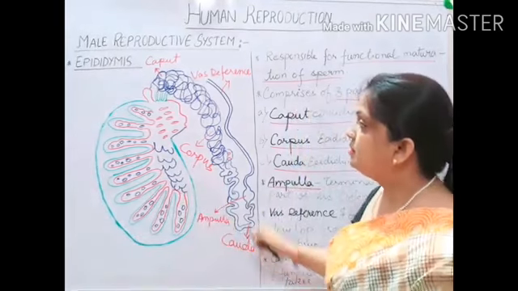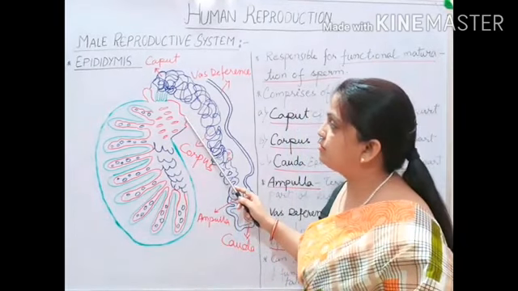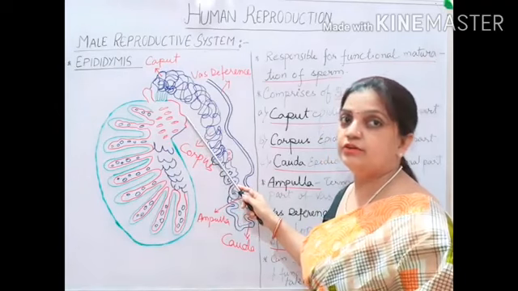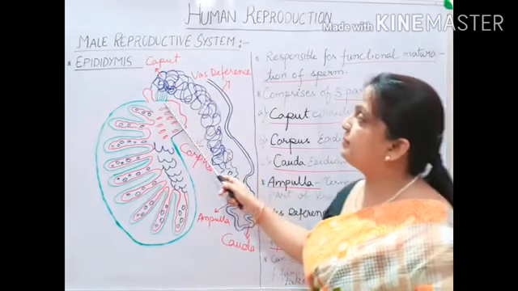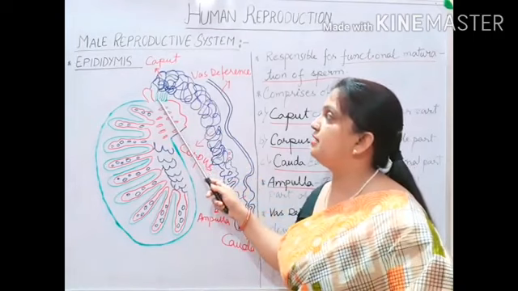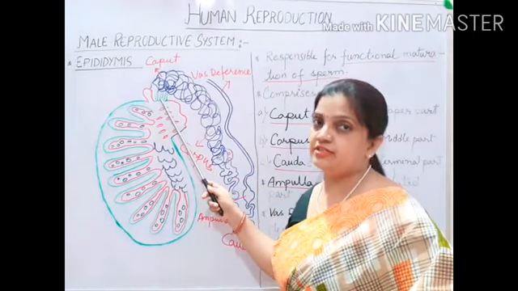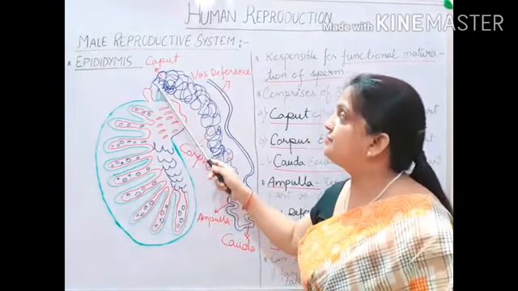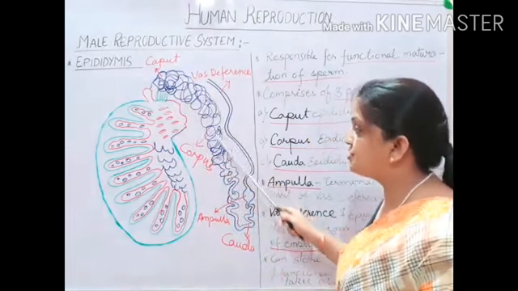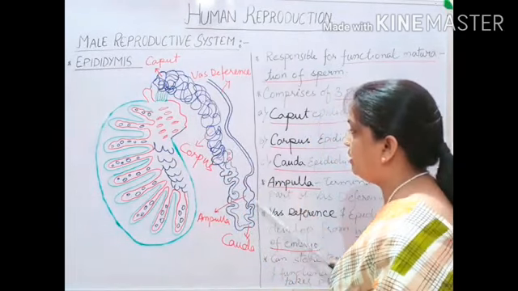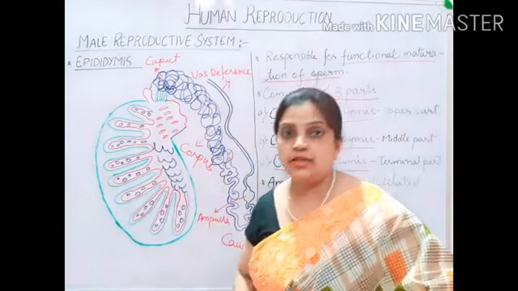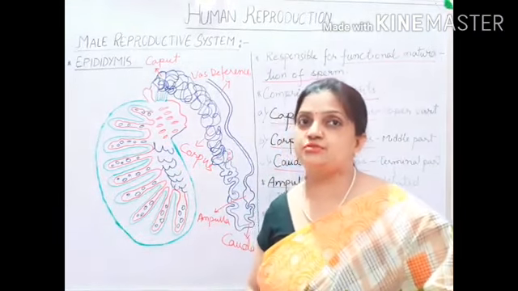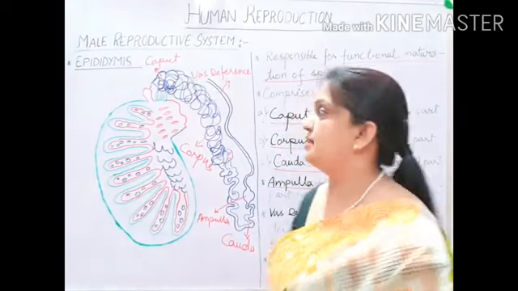Now here, in the last videos we have finished till here, that means your rete testis. Now we are moving ahead. This greenish portion, you can see, is your vasa efferentia. After this, the purplish-colored, highly coiled tube-like structure is your epididymis, and that only we are going to discuss today in this session.